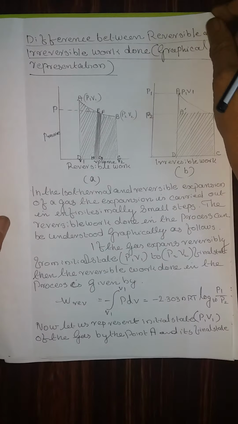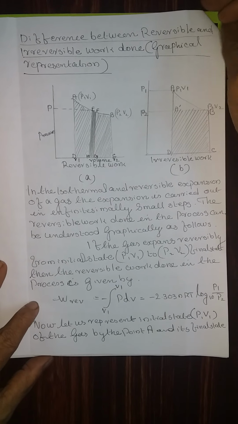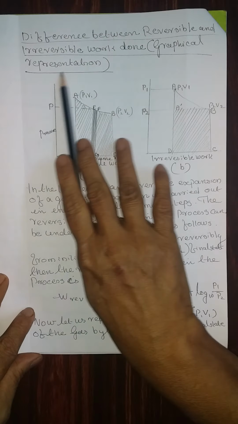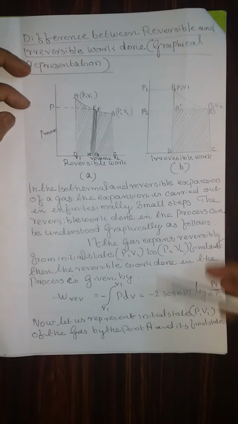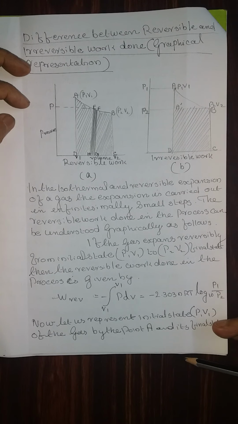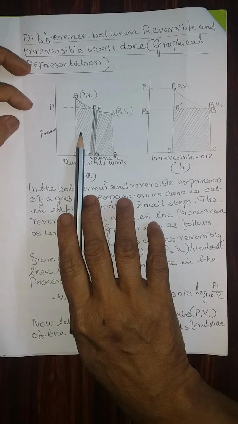Now, next one is: graphically, how can you prove it? Difference between reversible and irreversible work done, graphical representation. Therefore, from the graph, first I'll explain, then it goes for the derivation of the equations and the other explanation.